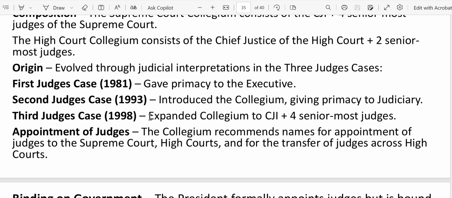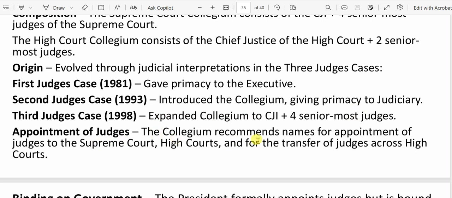Now, the Third Judges' Case, 1998, expanded the collegium system to the Chief Justice of India plus the four senior-most judges. Until 1998, it was only the Chief Justice of India recommending who would be the next judges of the Supreme Court. Now the collegium system is expanded: the Chief Justice of India along with the four senior-most judges give the recommendation to the President, and the President should work accordingly.